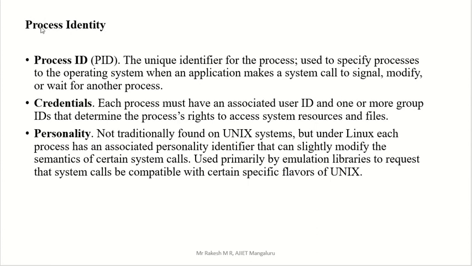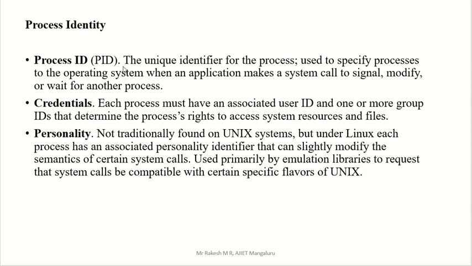You know the process ID, right? Process ID means we have a particular name for a process, a recognition for that particular process. Another is credential. What do we mean by credential? We give some particular access, either read access or write access, for that process. Those access rights are called credentials. And personality: a process has some personality. We will see that. Let us go for the first, process ID.